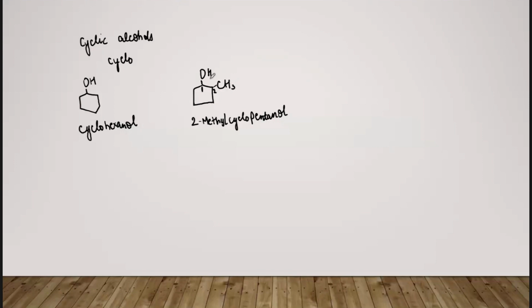अगर OH हटा दें, so the compound remaining will be 2 मिथाइल साइक्लोपेंटेन. लेकिन उस केस पे क्योंकि OH नहीं है तो 2 नहीं लगाएंगे ना, it will be मिथाइल साइक्लोपेंटेन. But here, यहाँ पे OH वाले कार्बन को we are considering as first carbon, that is why it will be 2 मिथाइल साइक्लोपेंटेनॉल. ठीक है, so we will also do another complex examples regarding the nomenclature of the alcohols in the